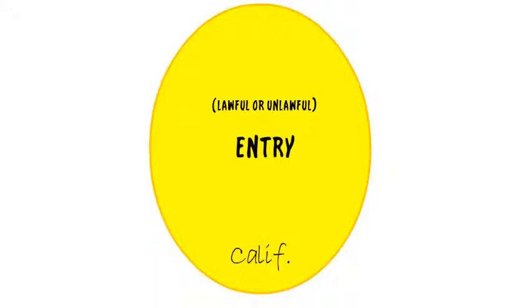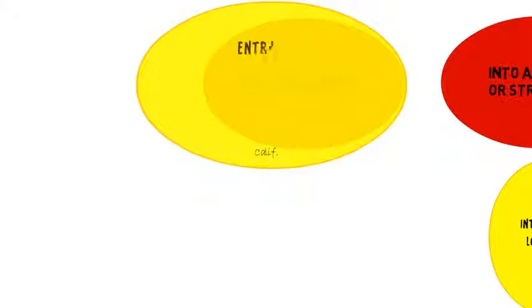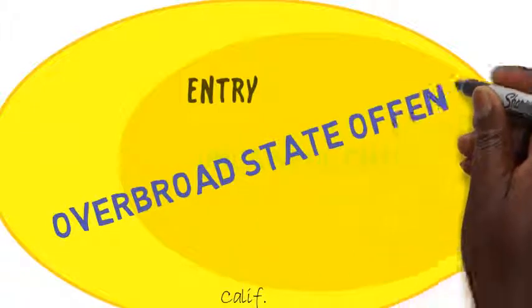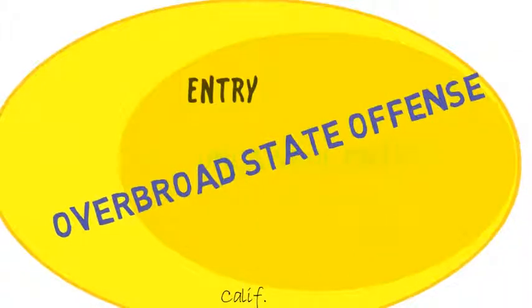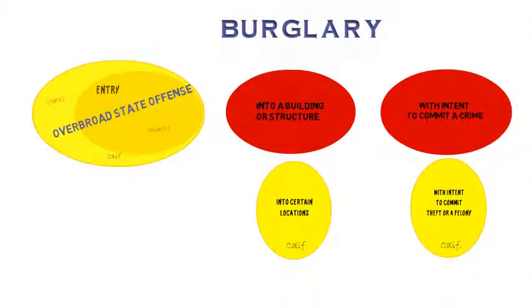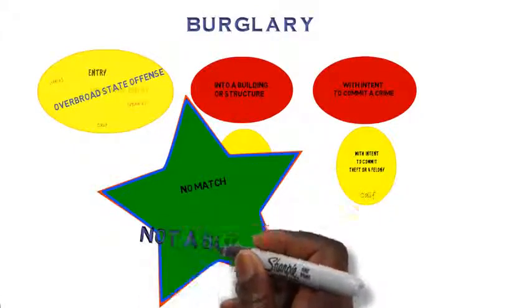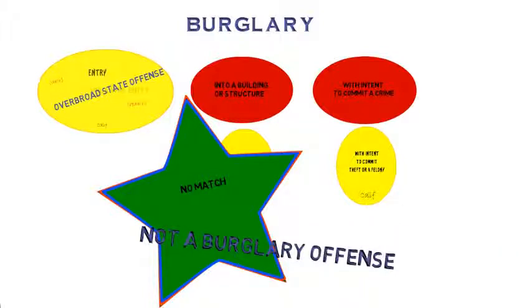As a result, the court concluded that the first state element swept more broadly than the corresponding federal element. In short, it was categorically overbroad because the element of entry, which was not divisible, criminalized behavior that would not be prohibited under the federal definition. Because this element was overbroad, the court concluded that the California offense, even though it was called burglary, did not qualify as a federal burglary offense and did not trigger the additional federal consequences for a prior burglary conviction.